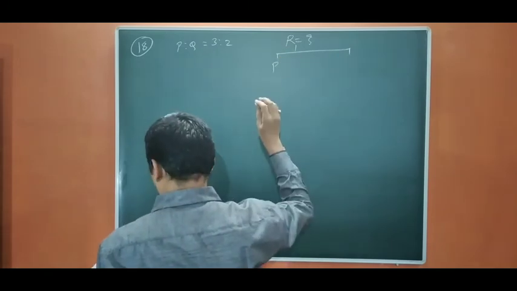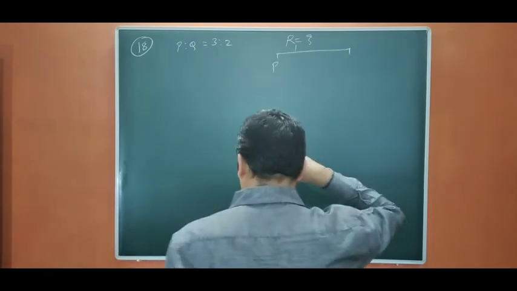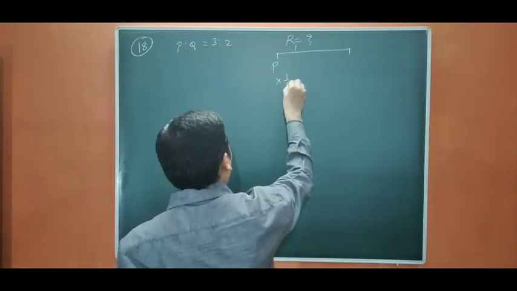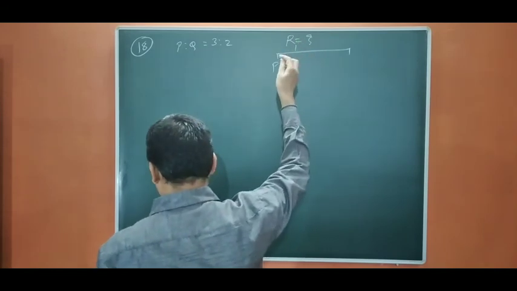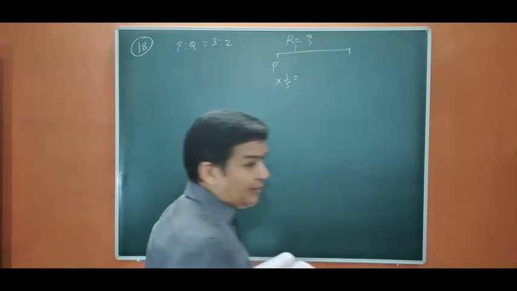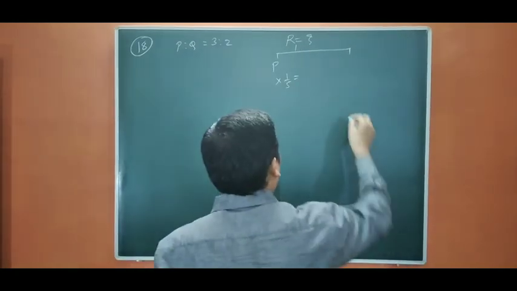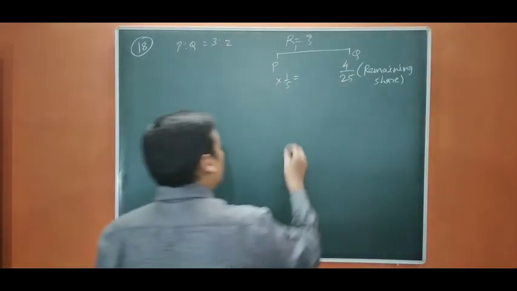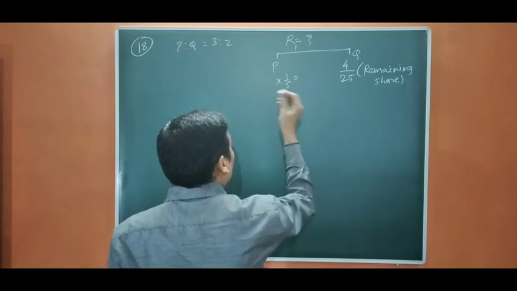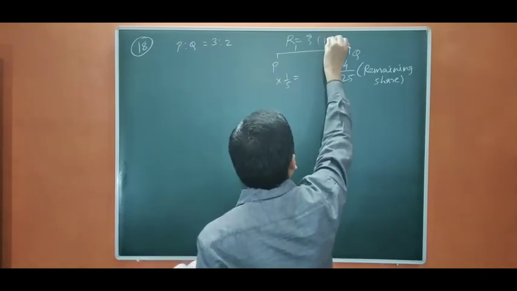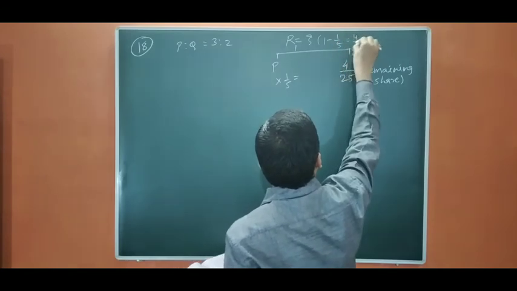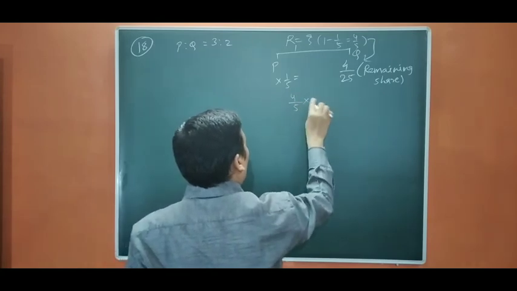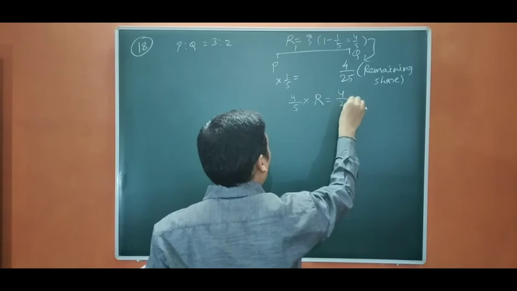Who acquires 1/5 of his share from P. So he is taking 1/5 of his share. The share is not given to us, so how much the share is we don't know. And 4/25 from Q. 1/5 he is acquiring from P. That means if his share is 1, and he is taking 1/5, then 4/5 of our share equals 4/25.